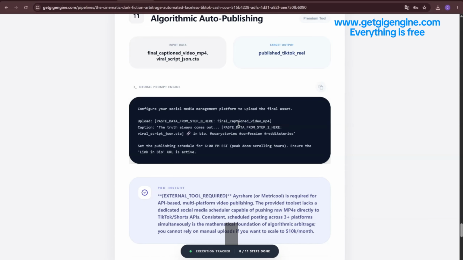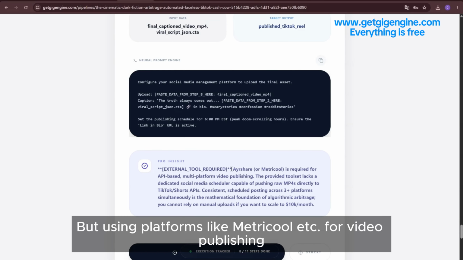This video publishing task is best done with algorithm-based platform APIs. Because this is not done with AI tools, but using platforms like Metricool, etc. for video publishing.